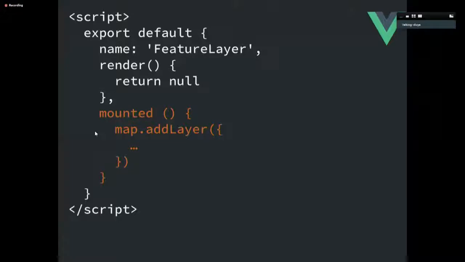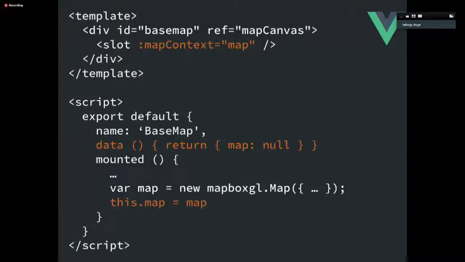And then in the mounted function, we can do an add layer, which allows you to add additional layers onto a map. The issue now is because we split the two apart, map is now undefined because the component doesn't actually know what map is. We didn't tell it what map is. So let's go back to the base map.